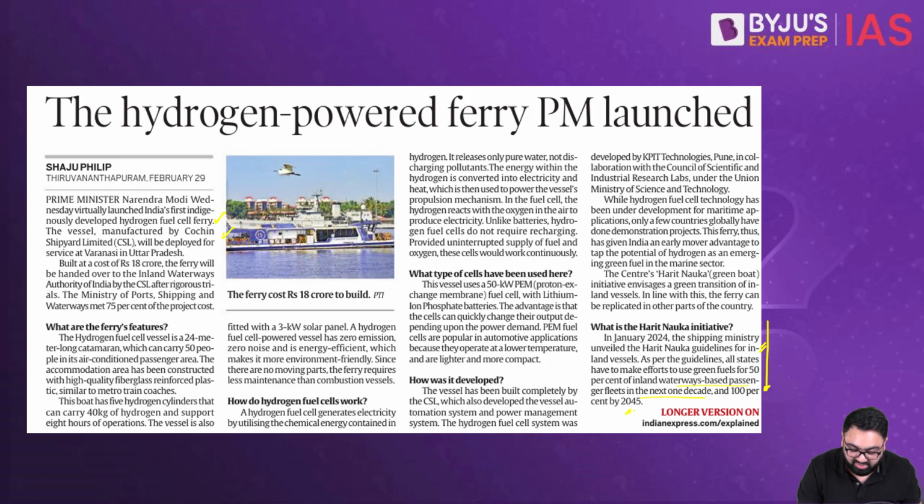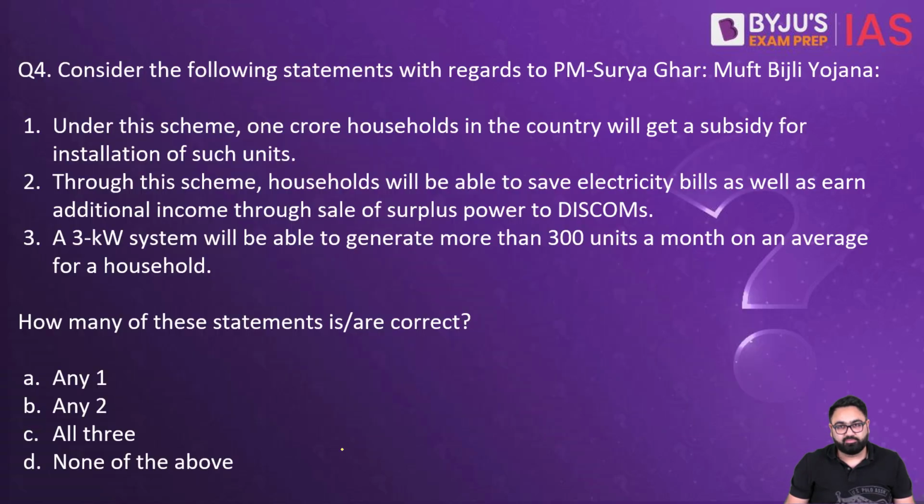This vessel uses a 50 kilowatt proton exchange membrane fuel cell with lithium iron phosphate batteries. The cells can charge very quickly, and thus their output will also depend on the power that is demanded. This is a big initiative to set India apart from the world when it comes to getting energy from hydrogen. Next is question number 4.